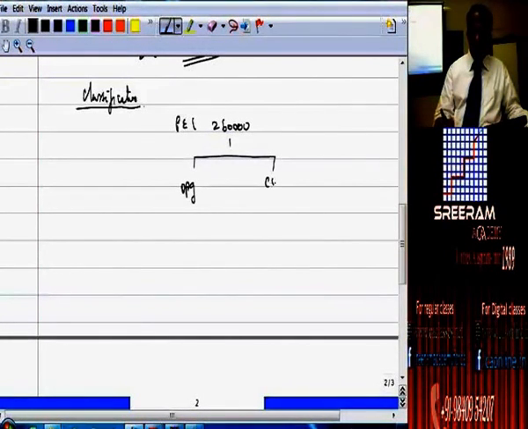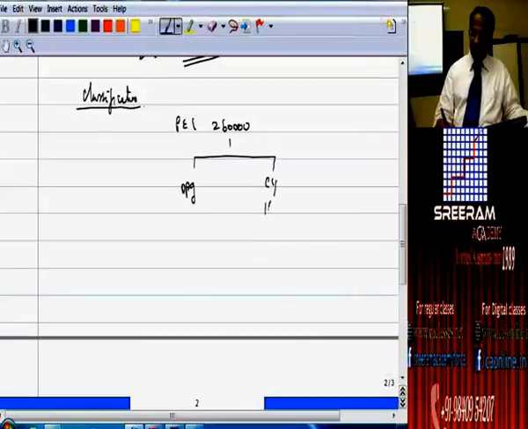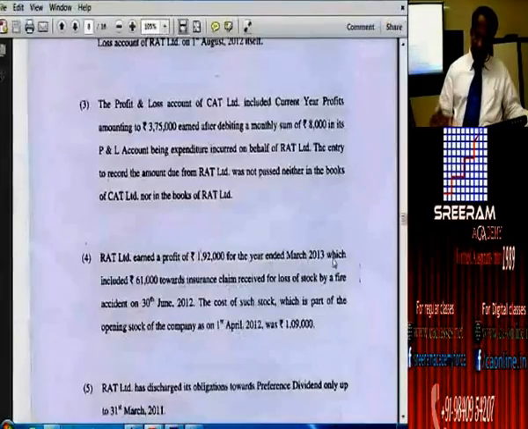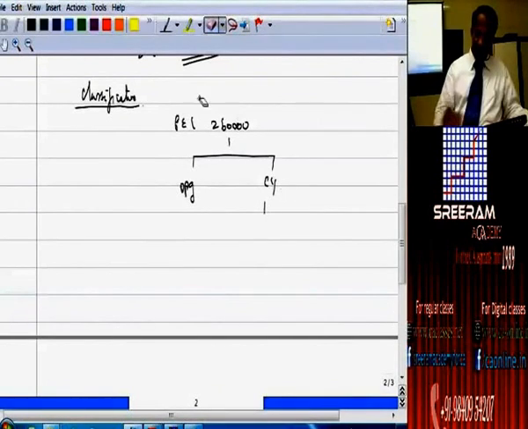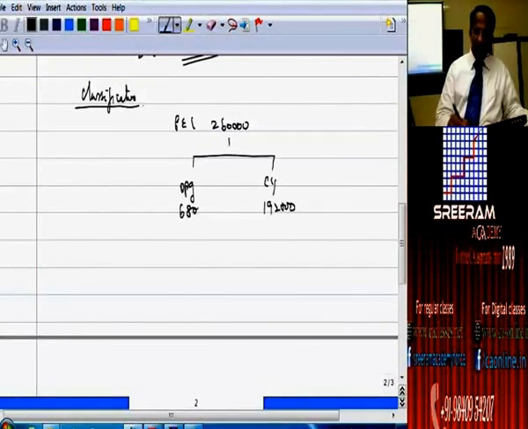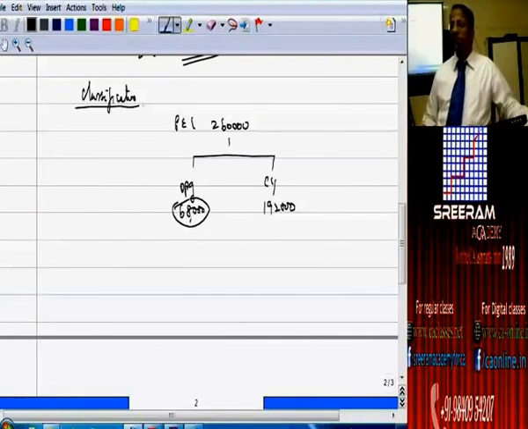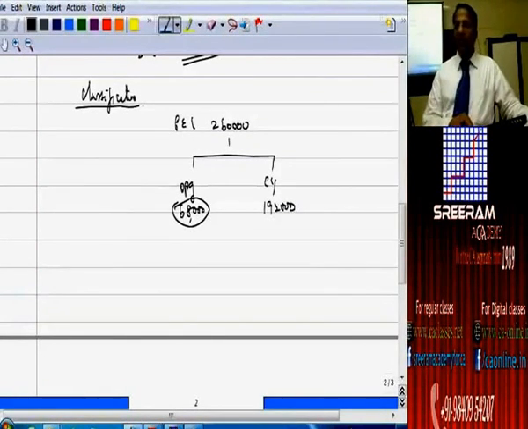Opening, current year. How much is current year's figure? 1,92,000. How much? 68,000 balancing figure. Correct? When current year figure is given, we have got to take opening balance as the balancing figure.